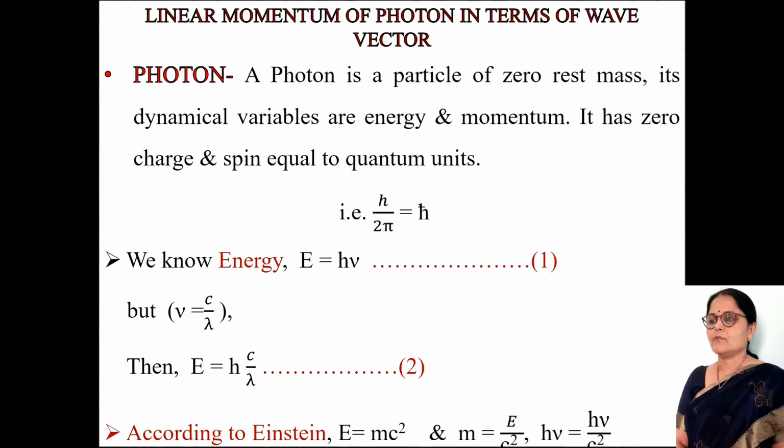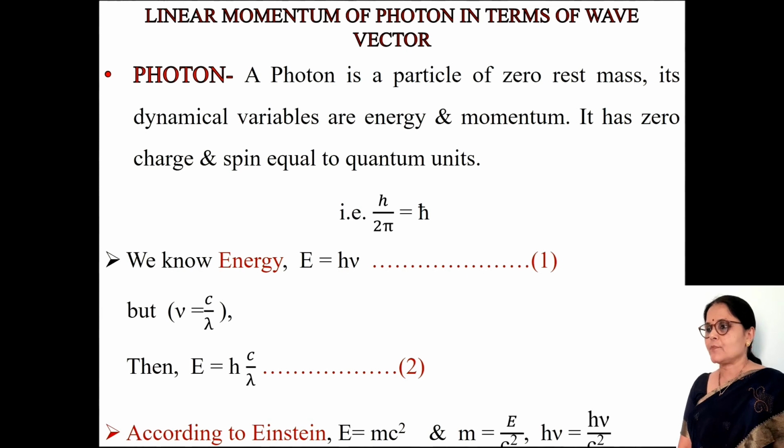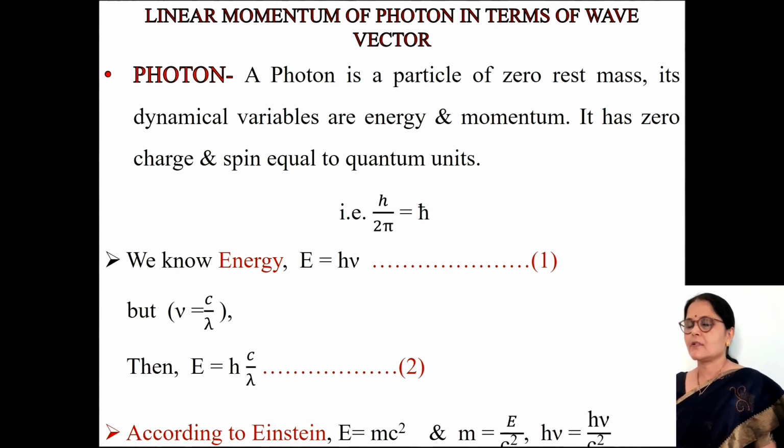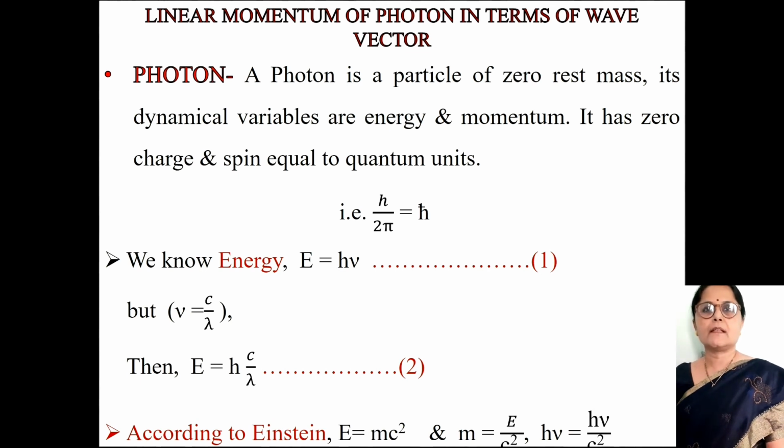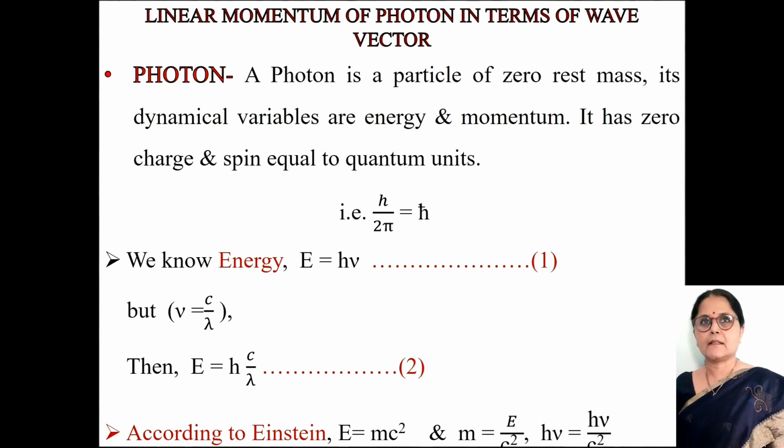Now, a photon is a particle of zero rest mass. Its dynamical variables are energy and momenta. It has zero charge and spin equal to quantum units, that is h upon 2 pi, which is h cross. H cross is reduced Planck's constant. We know the energy E is equal to h nu, but nu is equal to c by lambda, then energy E is equal to hc by lambda.